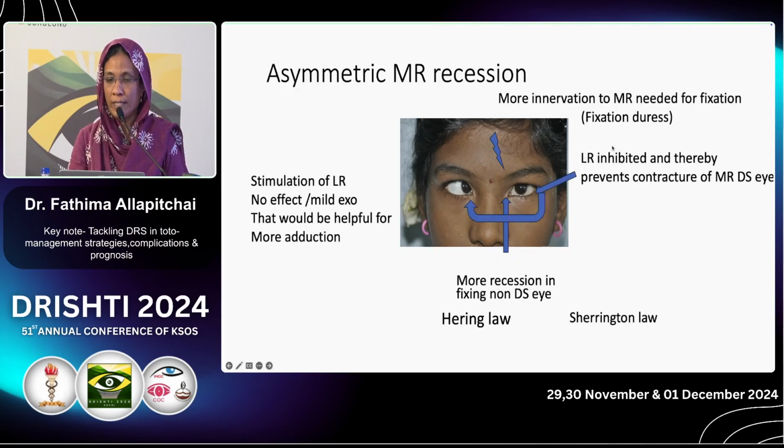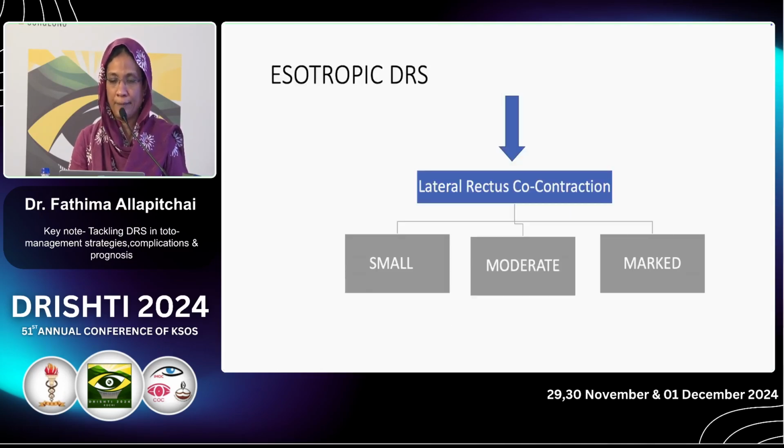What is the advantage of that? It's due to Herring's law, this medial rectus innervation comes down. So it helps to prevent contraction of the Duane's medial rectus, and there you also need not worry about more innervation to lateral rectus and the eye going exo, because this lateral rectus is already not working. So the benefit of this surgery is you get an additional effect to prevent contraction of the medial rectus of Duane's eye.